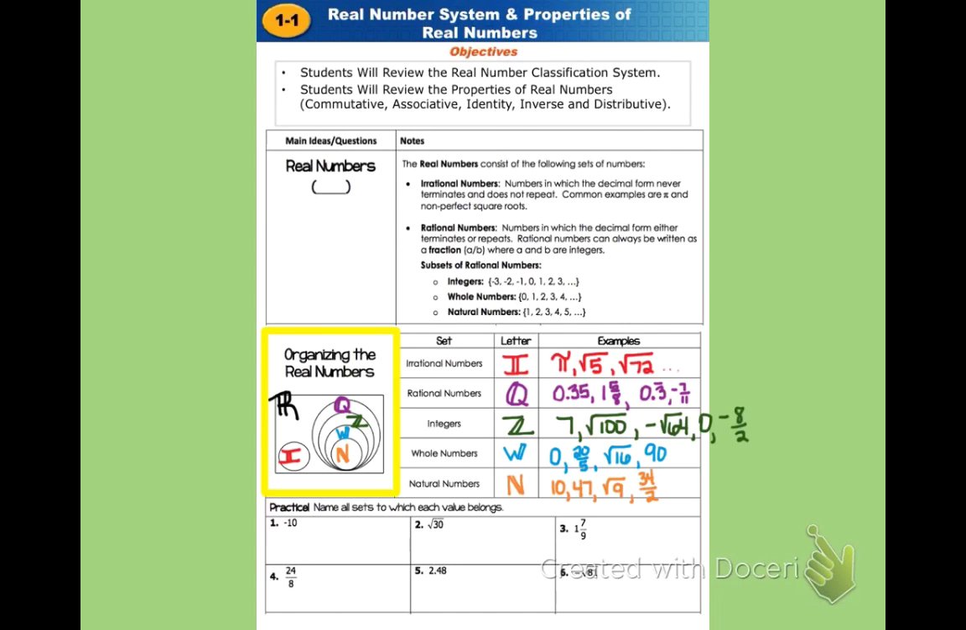Now the rational numbers are this separate set, and we actually use the letter capital Q, and you'll probably see why we use Q instead of the real numbers, if you think about the real numbers as the capital R.